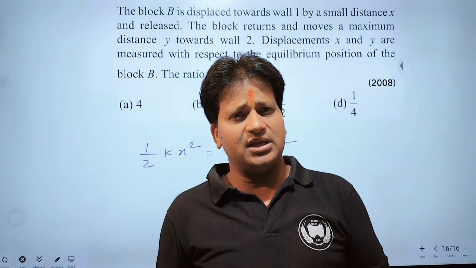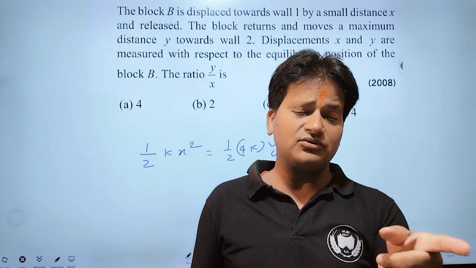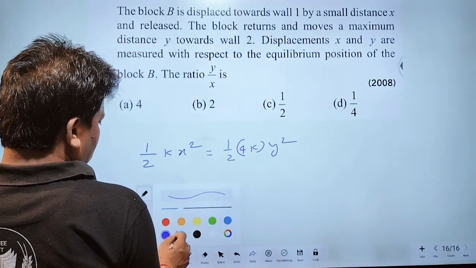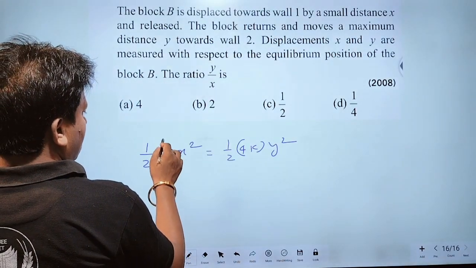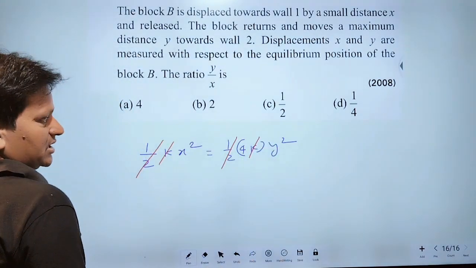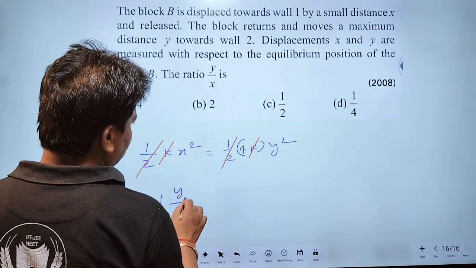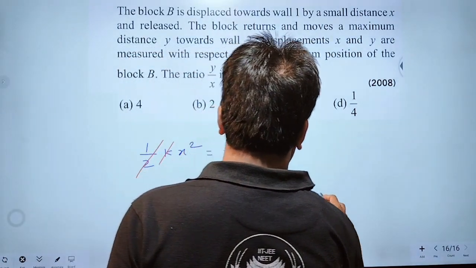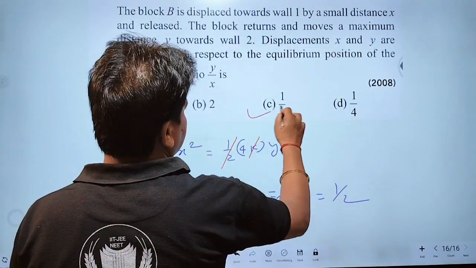Okay? Because friction is absent, there is no energy loss. Therefore, total energy in the initial case will be equal to total energy in the final case. Therefore, this is equal to this. We have to find the ratio of y and x. Half cancels out. K also cancels out. Therefore, y upon x square should be equal to 1 upon 4. Therefore, y upon x should be equal to 1 by 2. Which is correct? This option is correct.